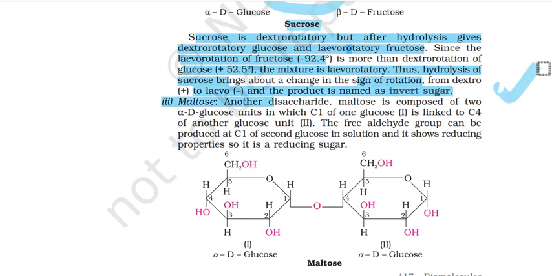Inversion क्यों हुआ? Sucrose dextro था. Hydrolysis के बाद हमें major compound जो है levorotatory मिला, so we call it a levo product eventually, और इसी sugar को invert sugar बोलते हैं.